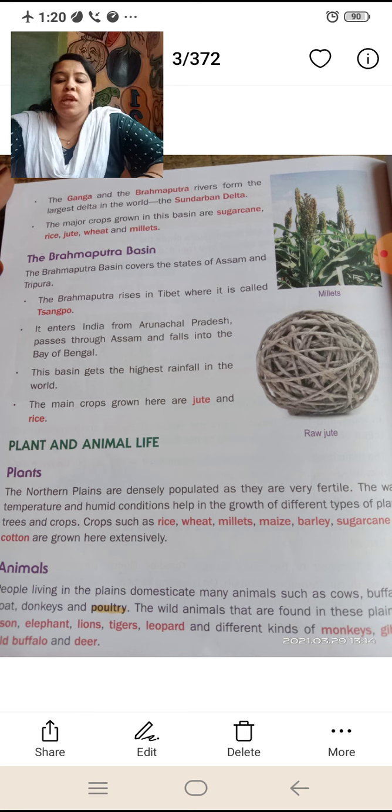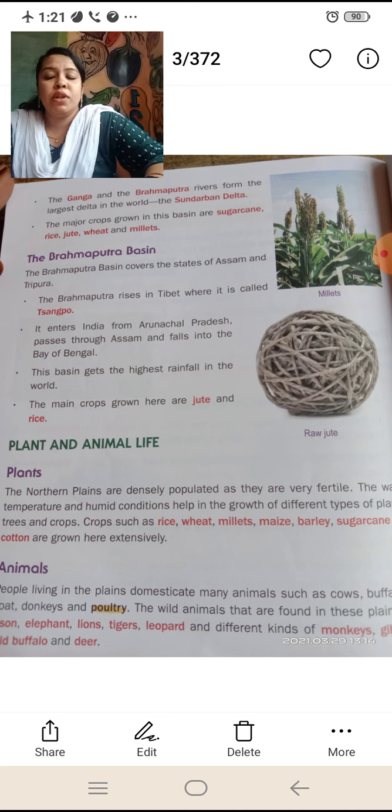The major crops grown in this basin are sugarcane, rice, jute, wheat and millets. So here in the Ganga-Brahmaputra Sundarban Delta, they grow sugarcane, rice, jute, wheat and millets. Next one is the Brahmaputra basin.